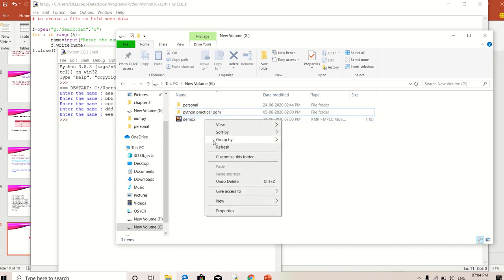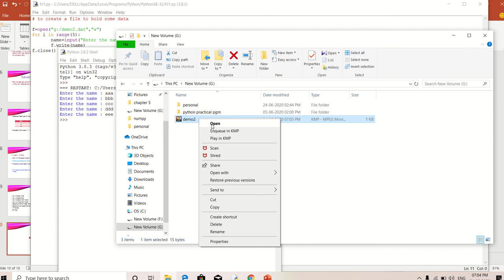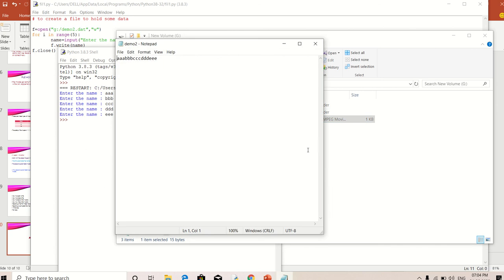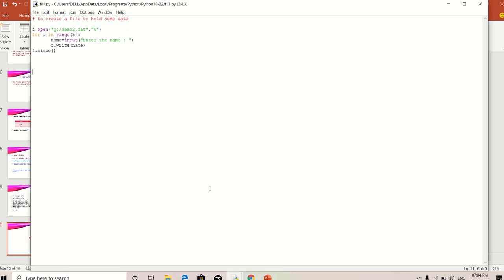So right click on this file, select the file, right click, and next we select open with Notepad. So what names did I give? The data will be added: AAA, BBB, CCC, DDD, EEE. So this is a way to add data in a program. Okay, and then I'm going to the next program.